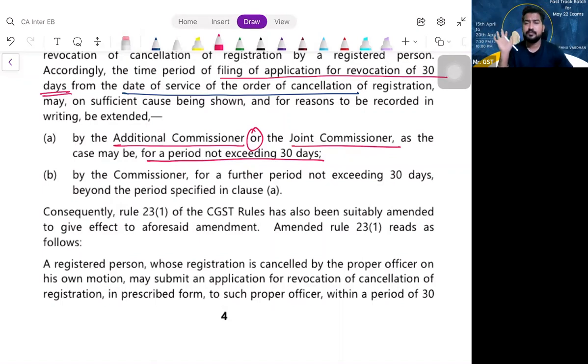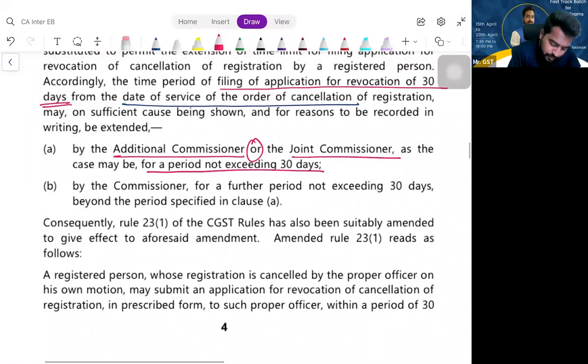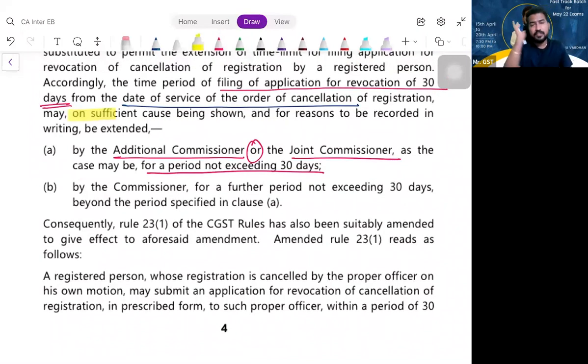Till 30 days of delay, the additional commissioner or joint commissioner will accept your application for revocation if you show sufficient cause.